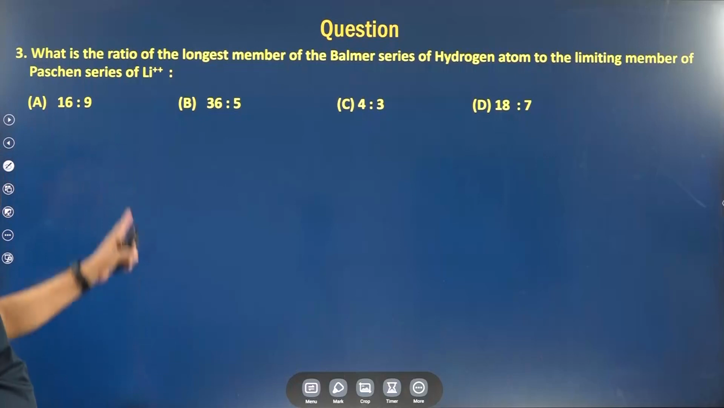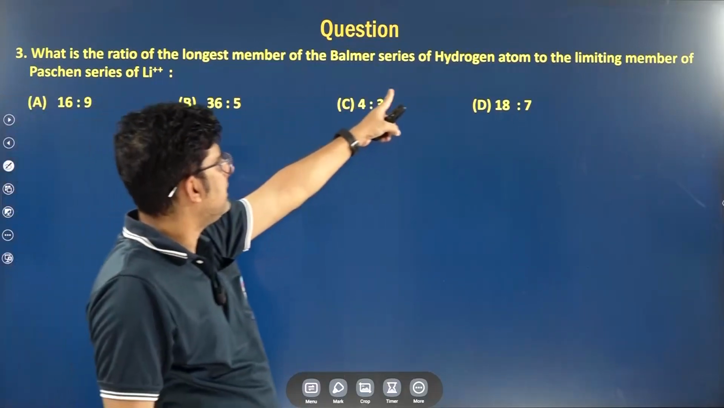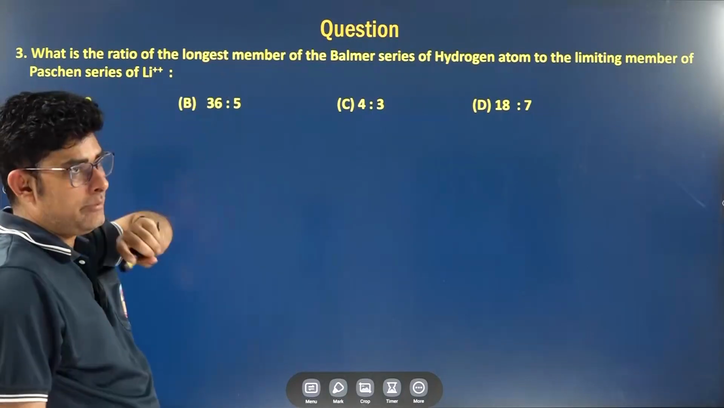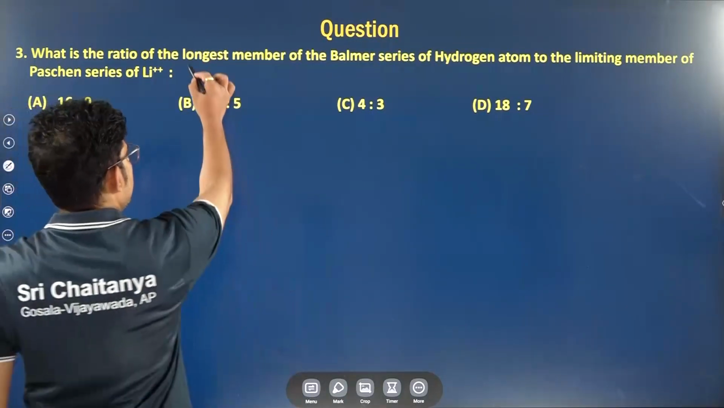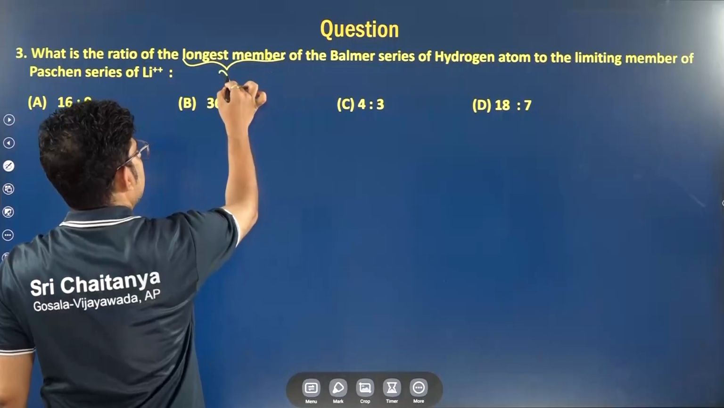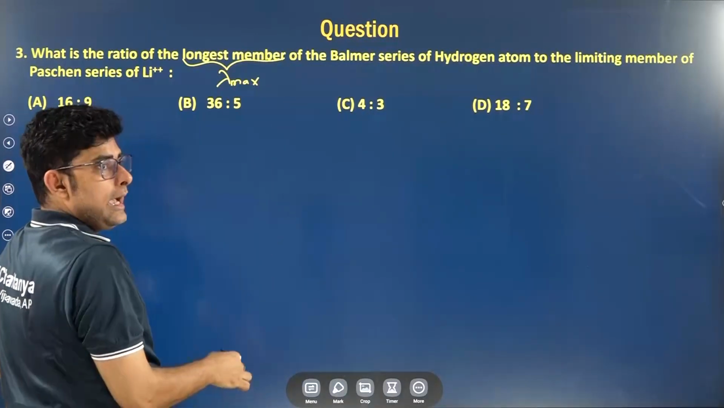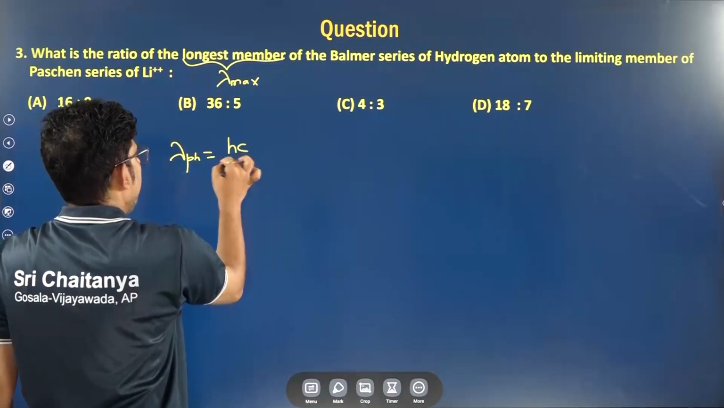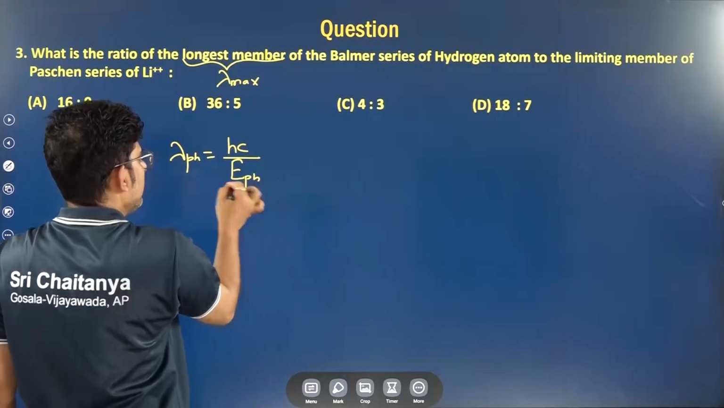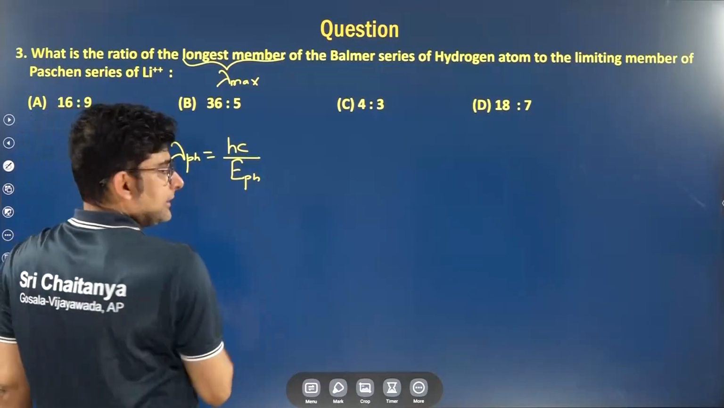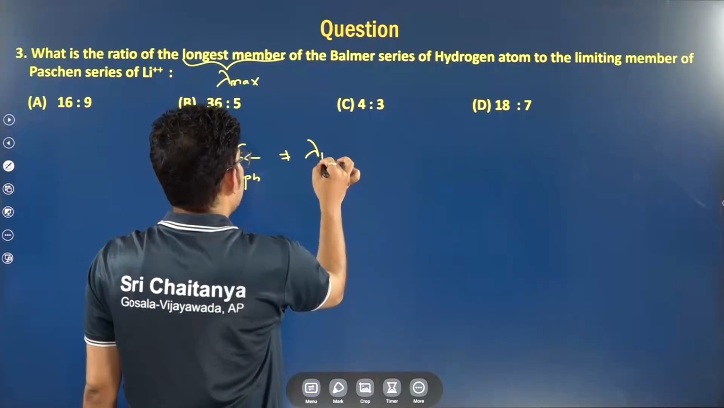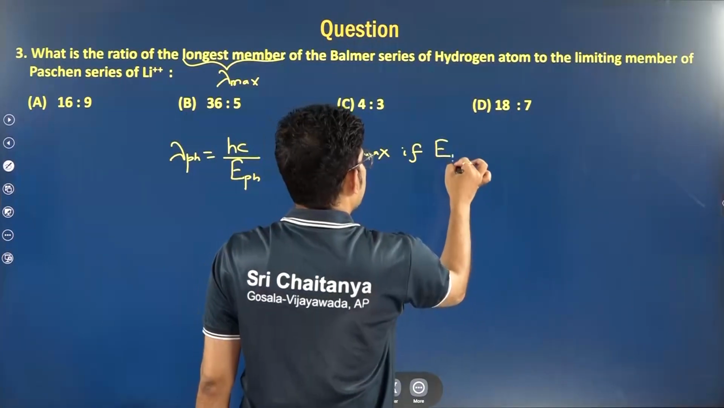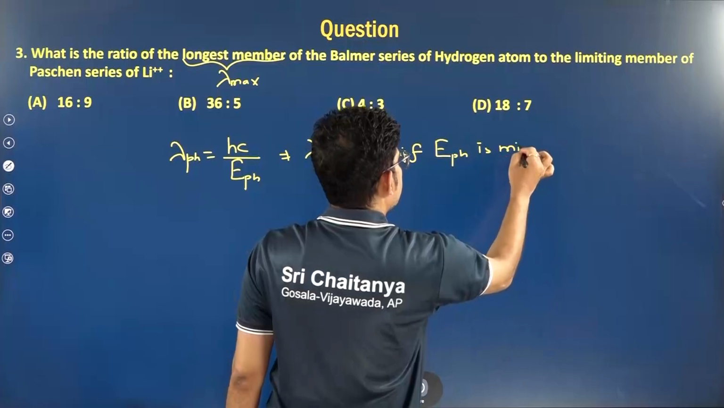Moving to the next question. What is the ratio of the longest member of Balmer series of hydrogen atom to the limiting member of Paschen series of Li++? Now remember, whenever they use the word longest member, it means lambda max. And we know that wavelength of photon is hc by energy of photon, because energy of photon is hc by lambda. So it is inversely proportional. So this means lambda of photon will be maximum if energy of photon is minimum.